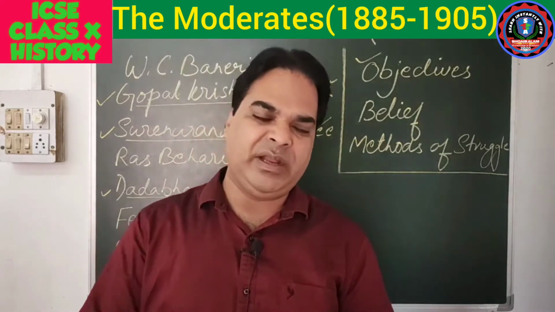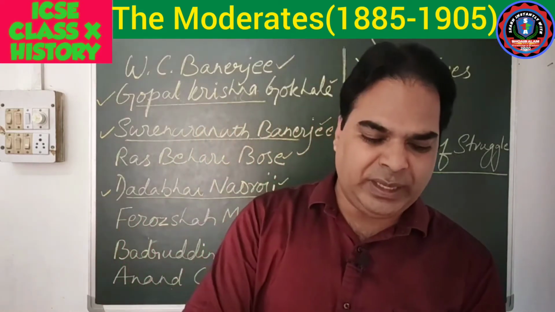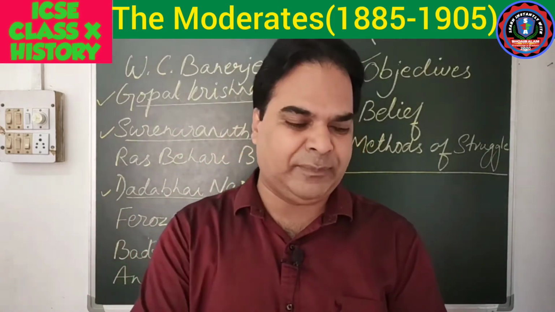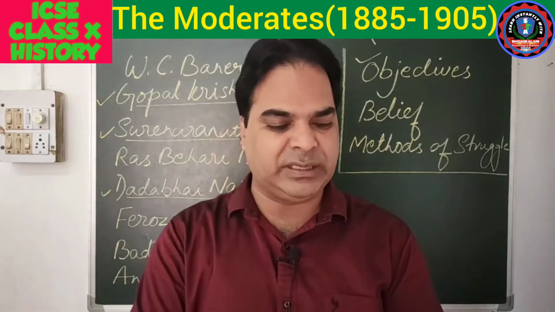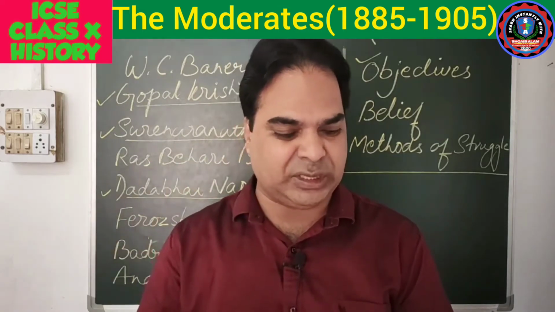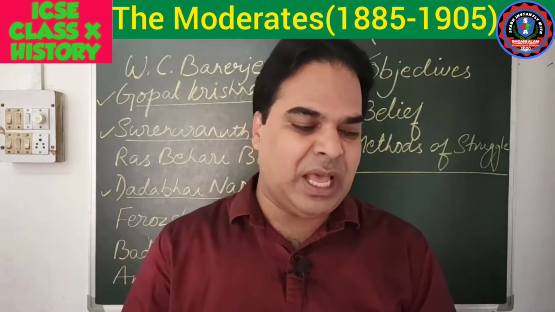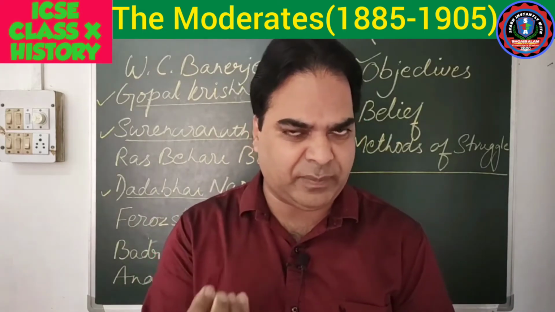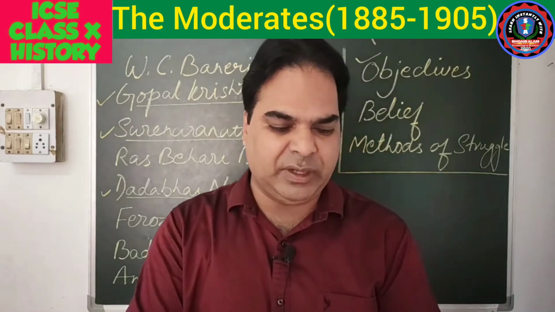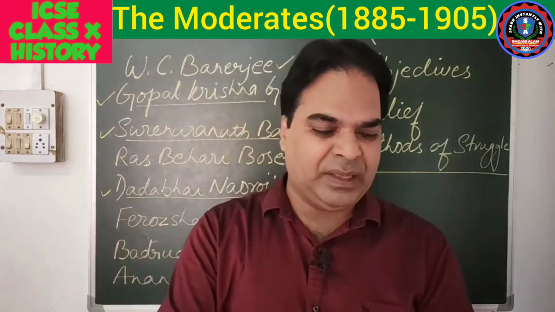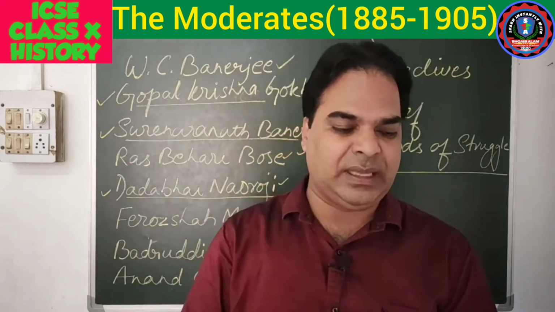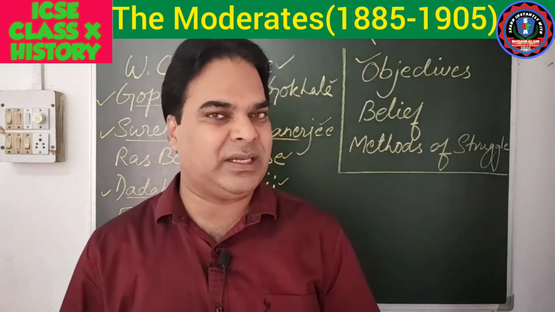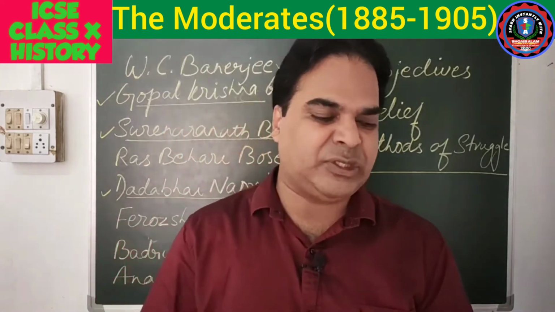The next demand comes under the protection of civil liberties. They wanted the civil liberties of the people of India to be protected. Moderates strongly opposed the suppression of civil liberties like freedom of speech, expression, freedom of press, and the right to form associations. These were suppressed during that period, and they wanted freedom for all of these. They demanded the right to assemble and organize meetings in cities and towns across the country, and they also wanted to send representatives and distribute pamphlets.